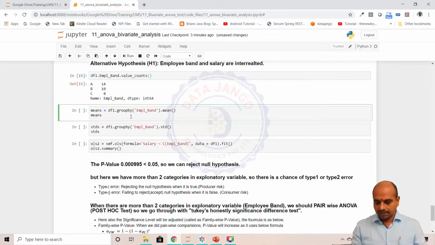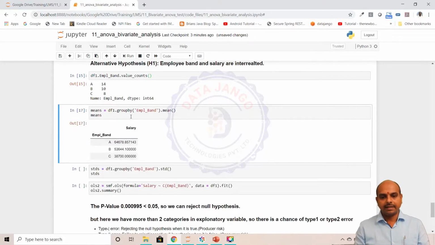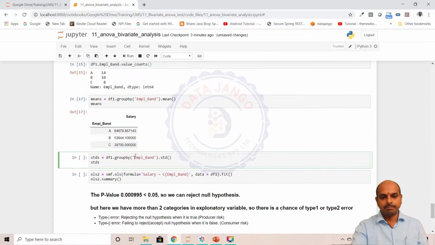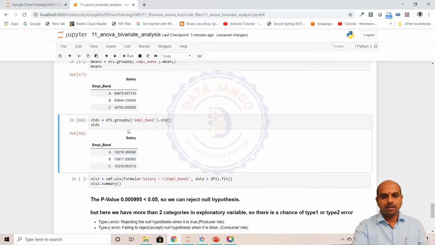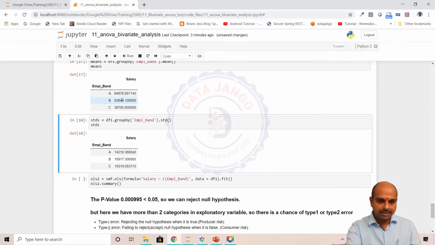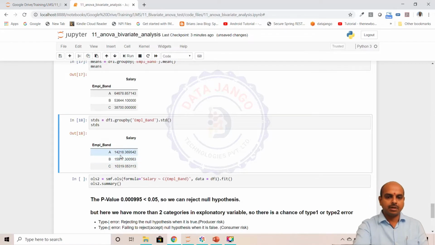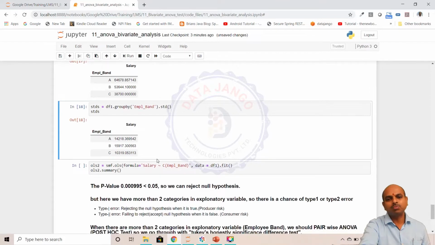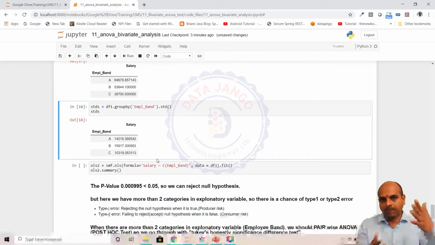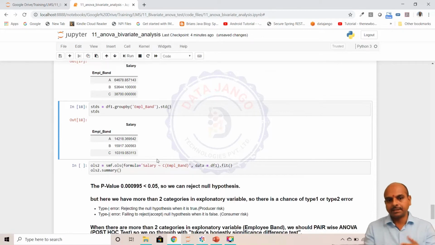If you look at the mean and standard deviations of each of these bands, the first and second means differ by 10,000, the second and third by 20,000. But the standard deviations of A and B are close when compared to C. So it looks like for some groups the variance is more, and for some pairs it is less, within group and between groups.